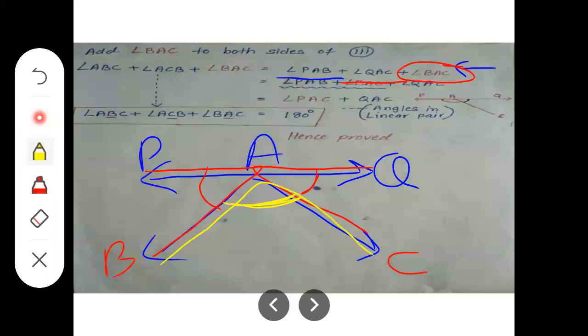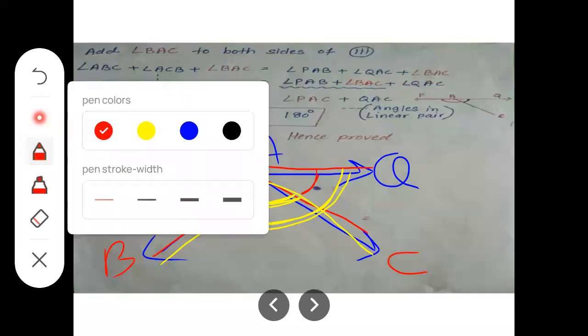So all these three angles are angles in a linear pair. Those all are neighboring angles. And we know the property: angles in a linear pair are supplementary to each other. So their value will be 180 degrees.